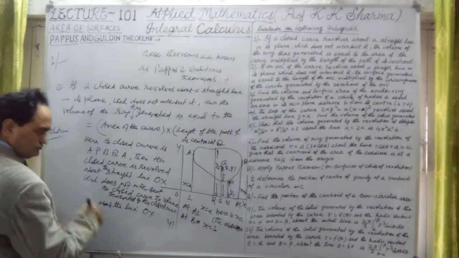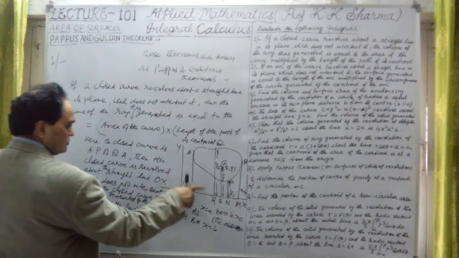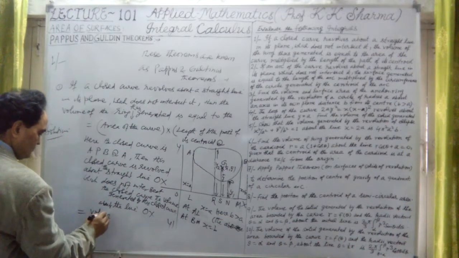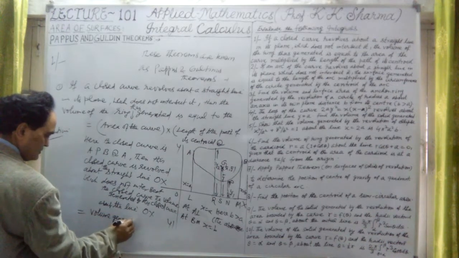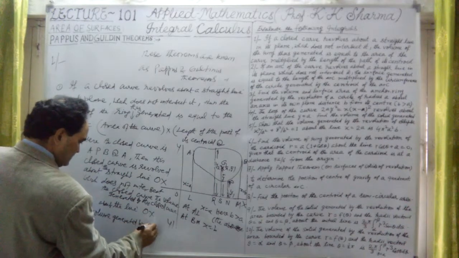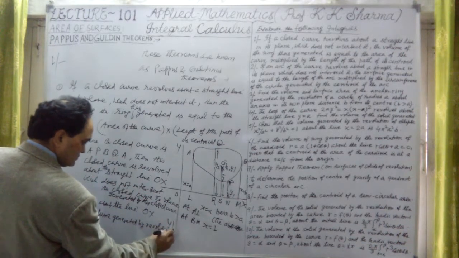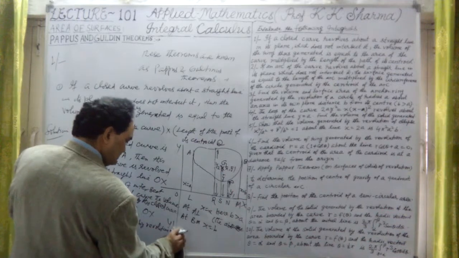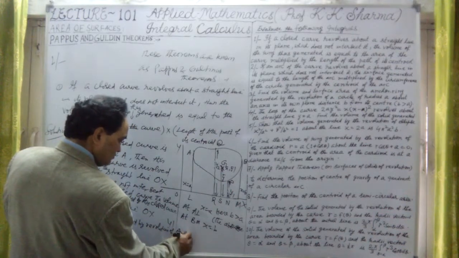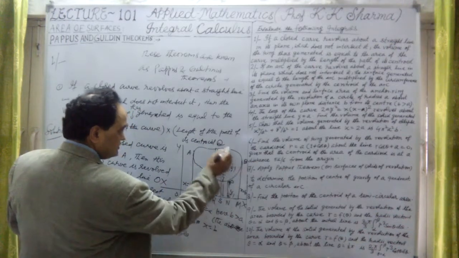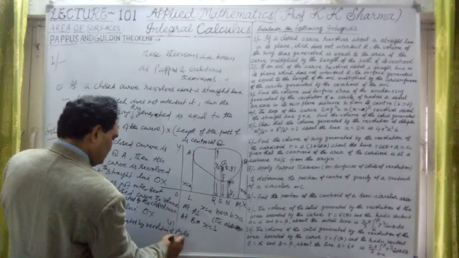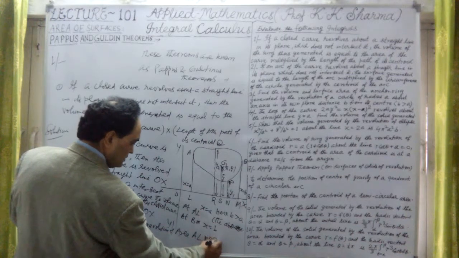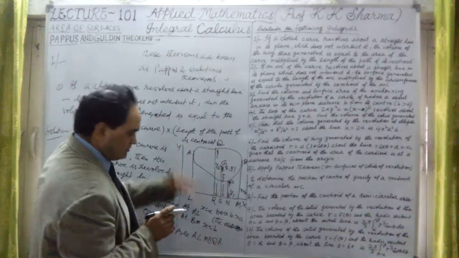It is equal to the volume generated by revolution of the area ALMBQA, this total area, revolved about the straight line OX.